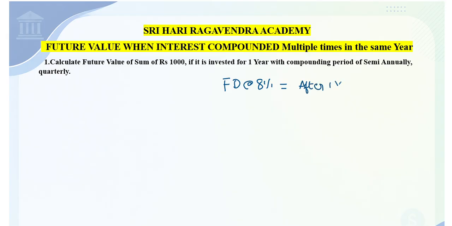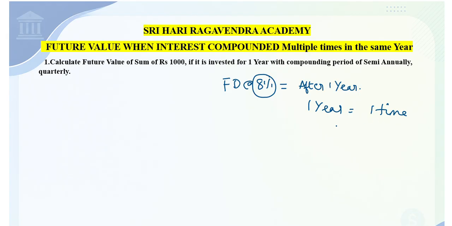After 1 year, the 8% interest will be credited by the bank. So in a period of 1 year, how many times did interest get credited? Only one time. That is called per annum interest earned.